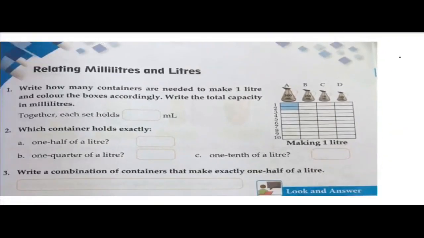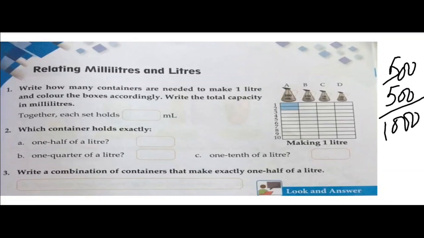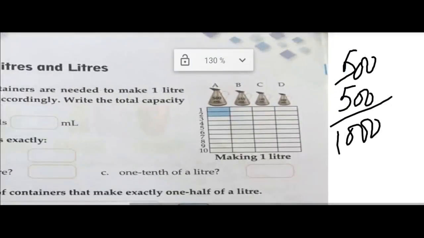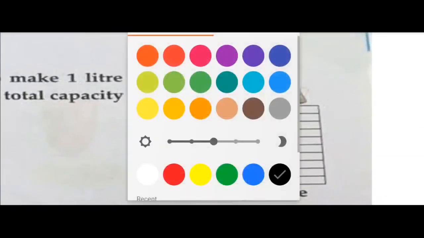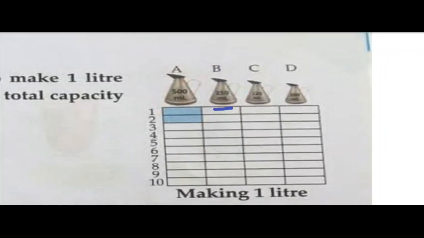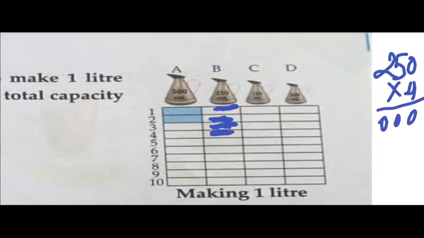500 ml means 500 plus 500, that is equal to 1000. I have already told you 1 liter means 1000 ml. So we need 2 containers of 500 ml. Now 250. Yes, 250 into 4 equals 1000. So what you will do, you will color 1 box, 2 box, 3 box and 4th box, because I have already told you, you have to make 1000 ml for 1 liter. So 250 into 4 equals 1000 ml. That is why we are using 4 containers of 250.